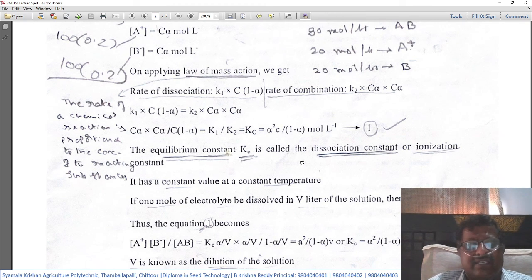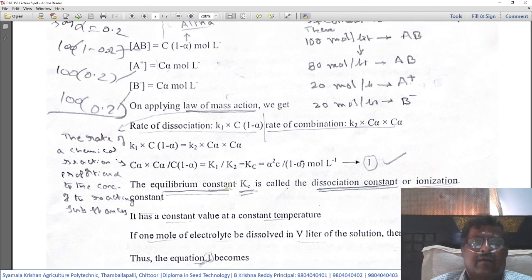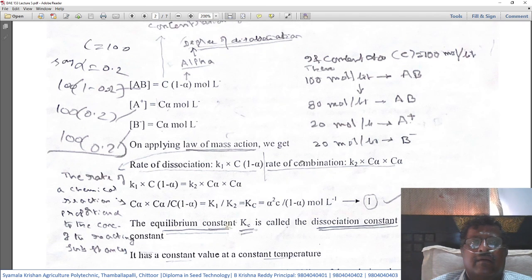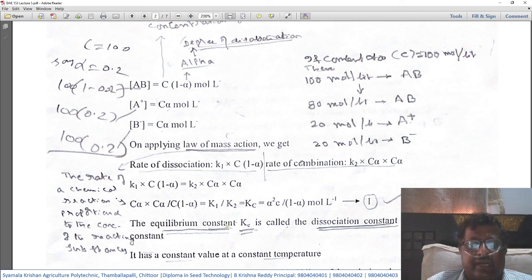We get the rate of dissociation. Rate of dissociation is K1 into C into 1 minus alpha. The rate of combination is K2 into C alpha into C alpha.